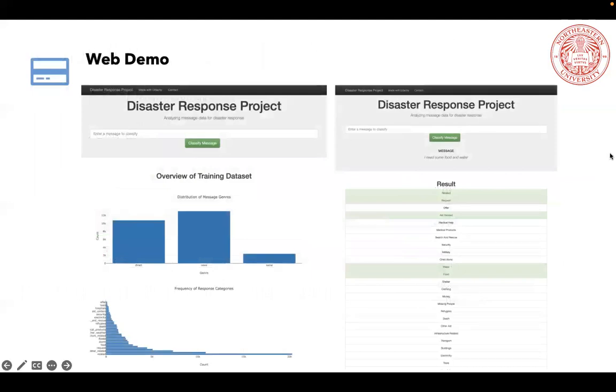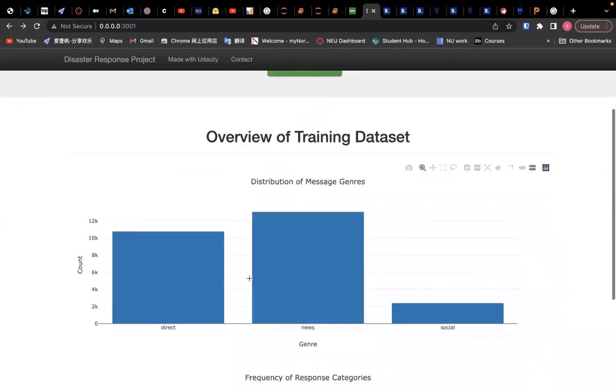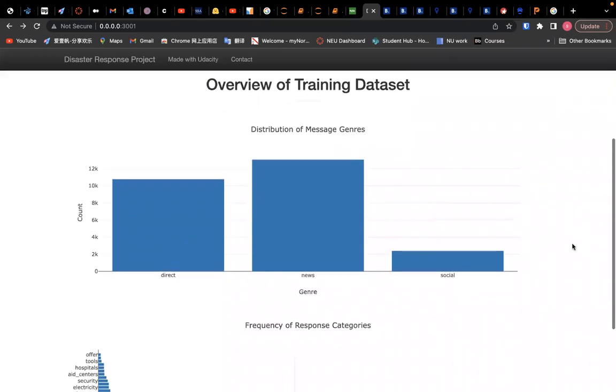So here's a web demo for this project. There are 2 main parts. The first is a visualization of the datasets. And in the second part, the user can input some messages, and the web app is going to call the model and output the related keywords. Here we can have an idea of this demo.